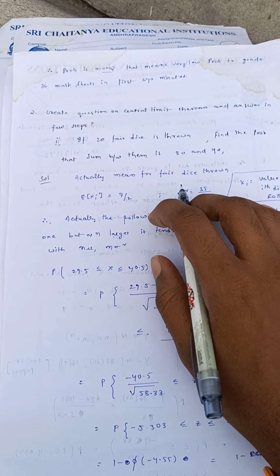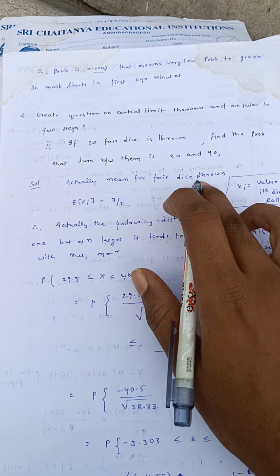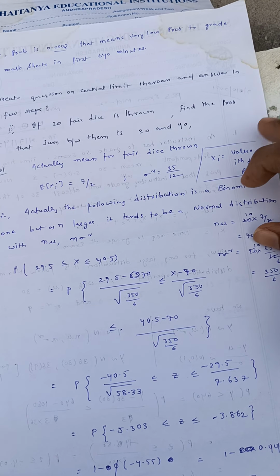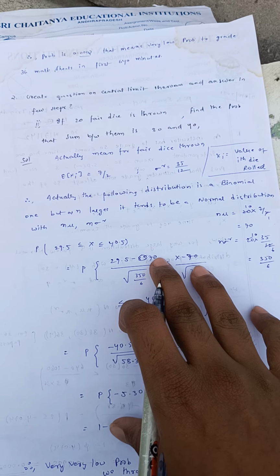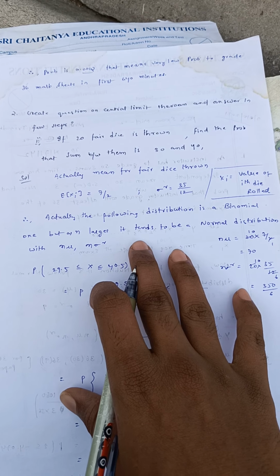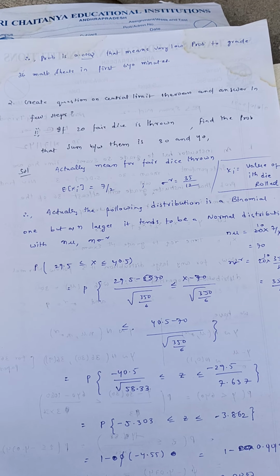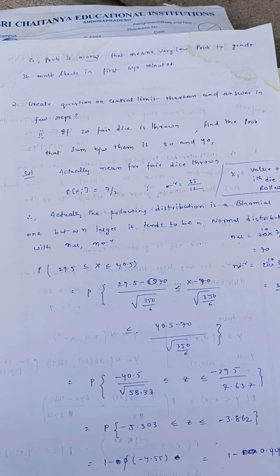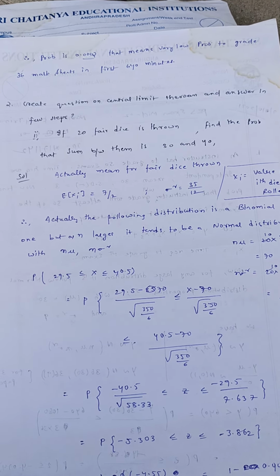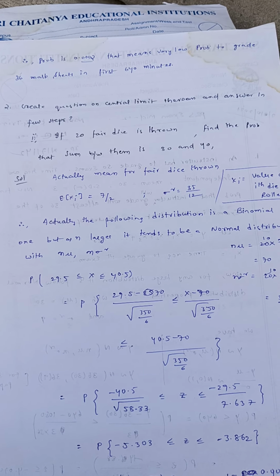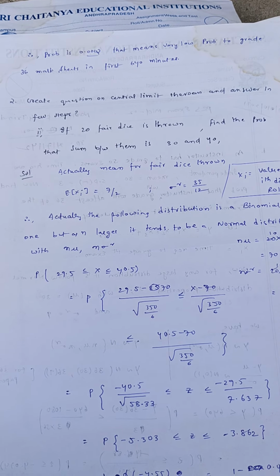And next, the second question: create a question on the central limit theorem and answer it in a few steps. So I have chosen one question: if 20 dice are thrown, find the probability that the sum is between 30 and 40. I have also solved this based on the central limit theorem only. Throwing 20 fair dice can give any kind of results, and the summation can be anything, but as per my first estimation, when we roll a die, 6 outcomes may come.